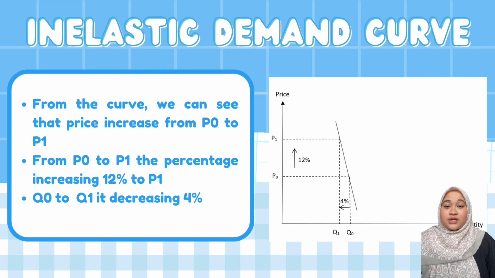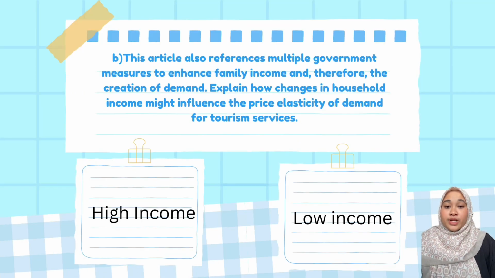This is an inelastic demand curve. From the curve, we can see that the price increases from P0 to P1, by 12%, and the quantity goes from Q0 to Q1, decreasing by 4%. We will move to question 1B.